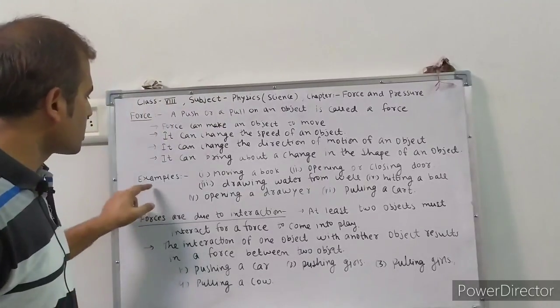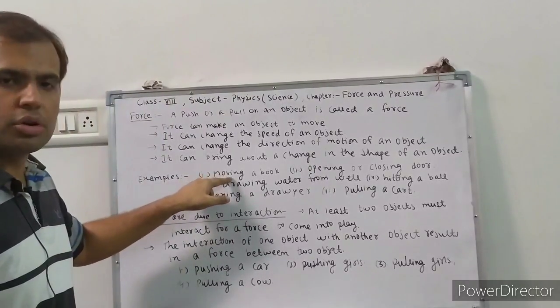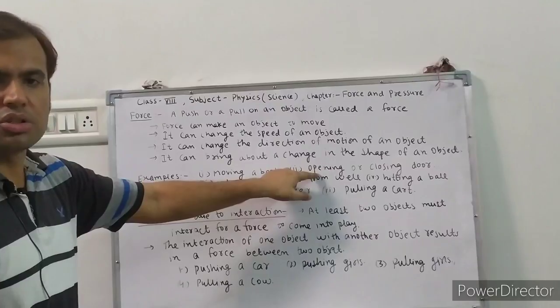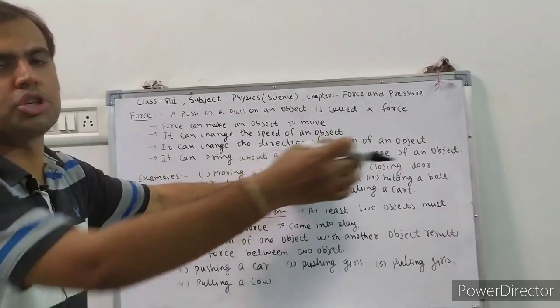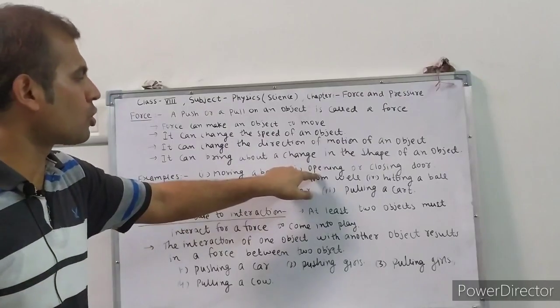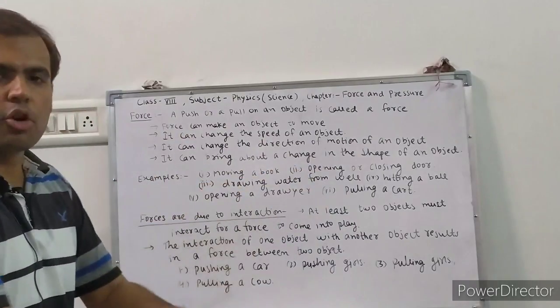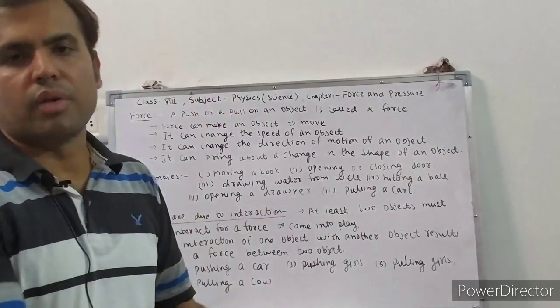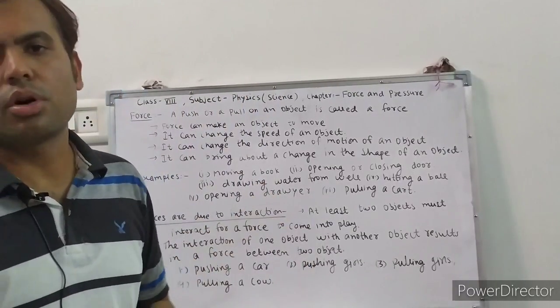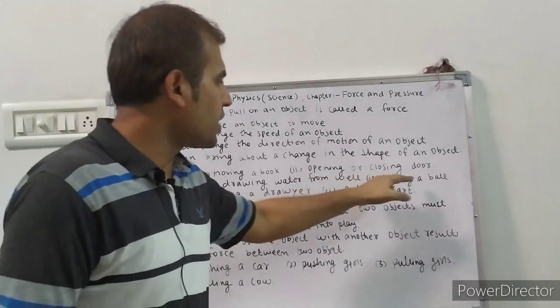Understand? Now examples are moving a book, opening or closing a door, where you are pushing or pulling. Drawing water from a well. If you are drawing water from a well, then force is also required. Hitting a ball.